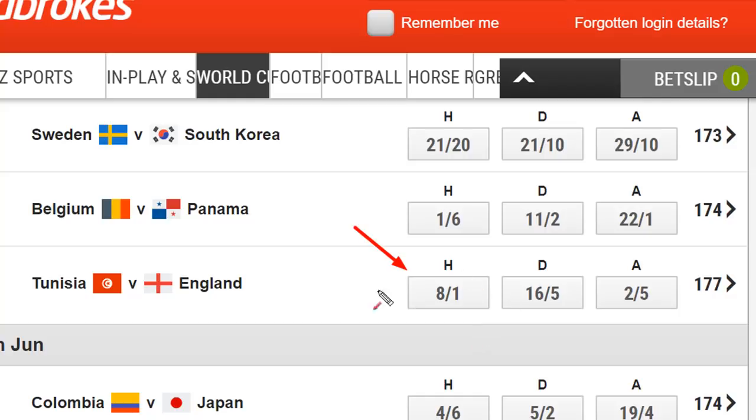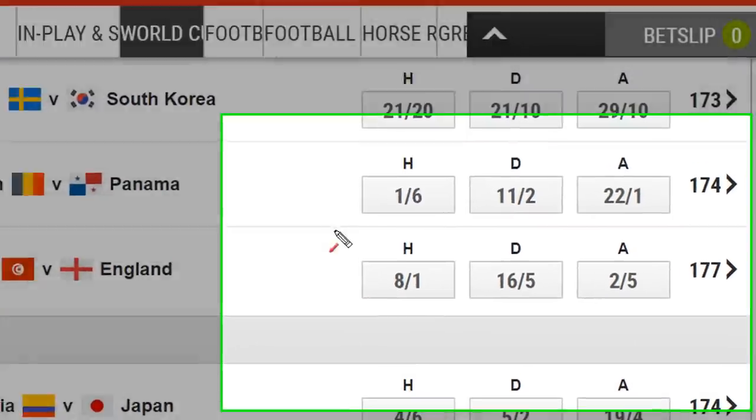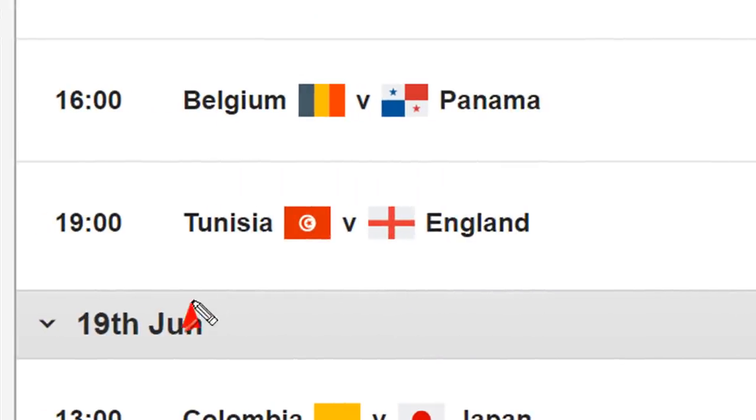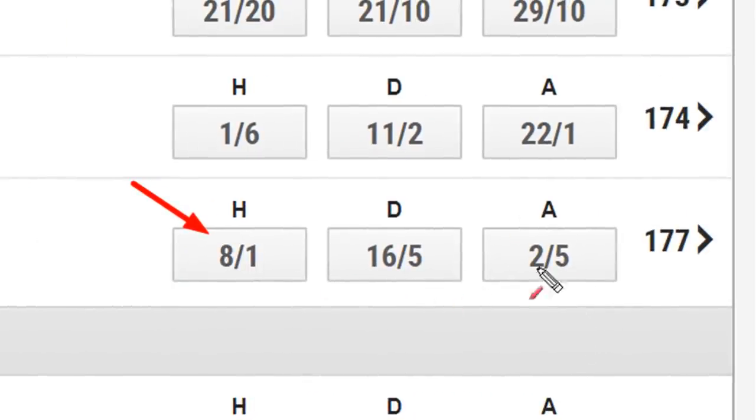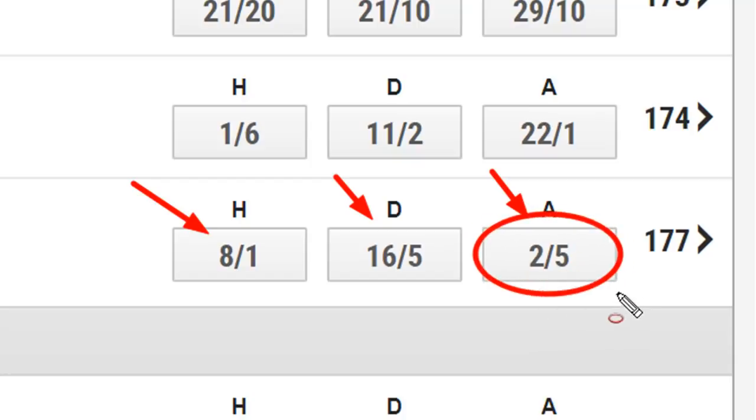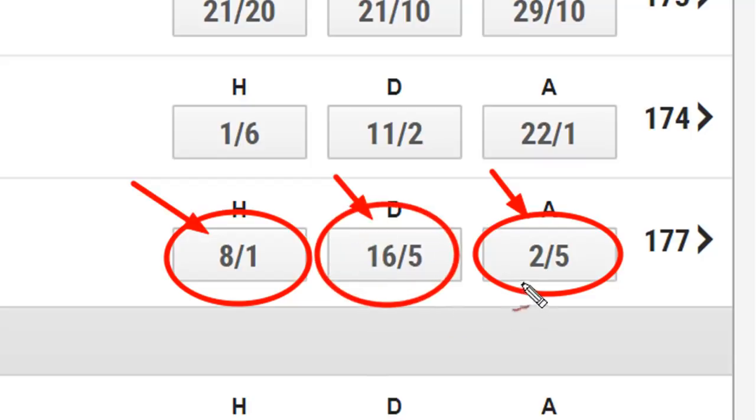You see, guys, first of all, as you can see here, these are the winning odds. This one here is the winning odd for Tunisia. That's the game that's going to be playing against England. And I certainly hope them the best. Don't get me wrong here. I do wish every team the best. But of course, I'll be supporting England here. And England's winning odds is over here, as shown to you on this section over here. And this middle section here is a draw. So, just to recap, this here is the England winnings, this is for the Tunisia winnings, and this here is for the draw. In other words, what we have is 1 out of 3 outcomes here. Either it's England, or it's Tunisia, or it's a draw.